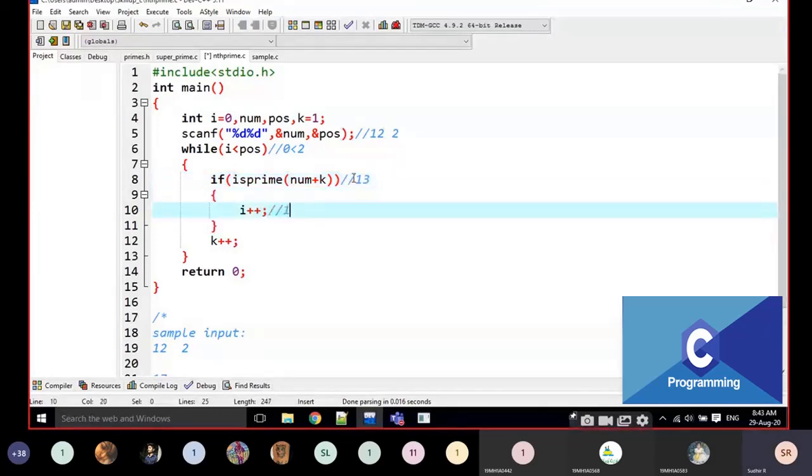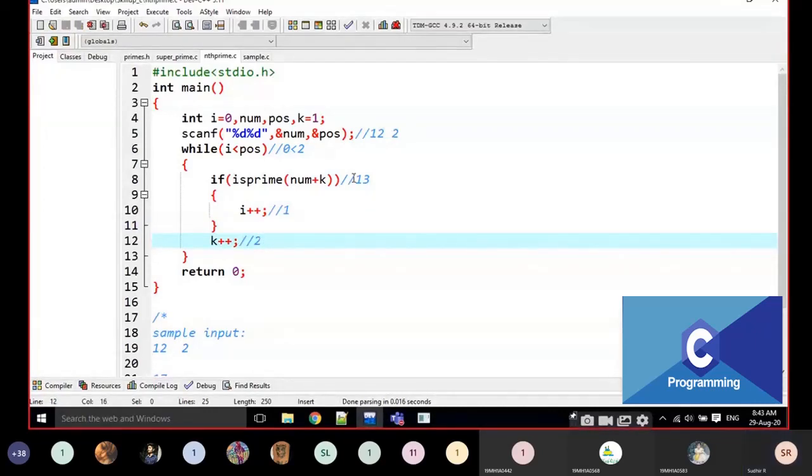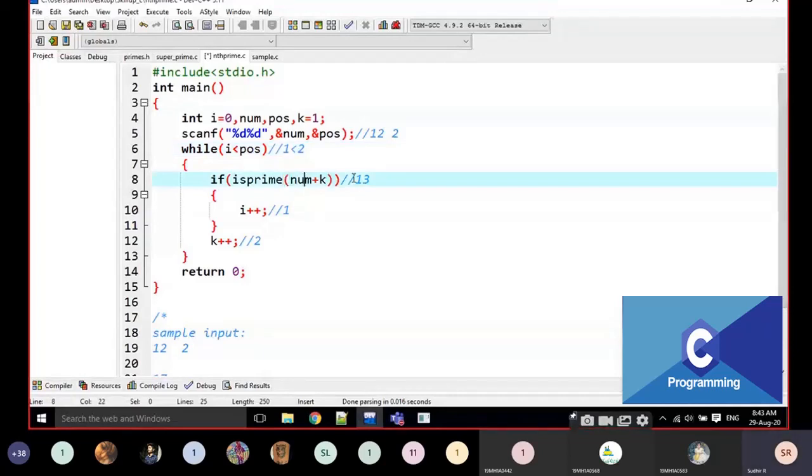Then i becomes 1. Then k becomes 2 here. Then here i is 1. 1 is less than 2. Yes, it is true, right? Then here, what is number? Number is 12. 12 plus 2. What is 12 plus 2? 12 plus 2 is 14. Is 14 prime? No, 14 is not prime.